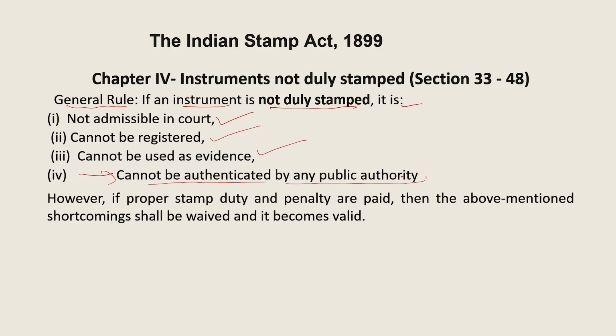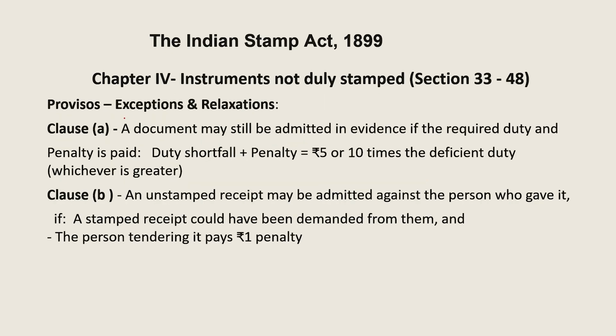However, if proper stamp duty and penalty are paid, the moment the person realizes that it is not properly stamped, and once it gets properly stamped and the penalty is paid, then all these shortcomings are waived off, and the document becomes valid. But there are certain exceptions and relaxations in the proviso of this section.